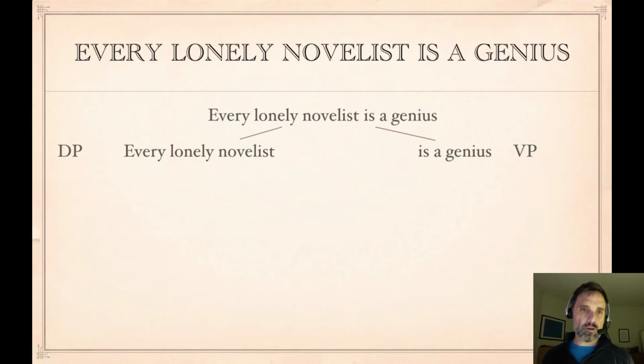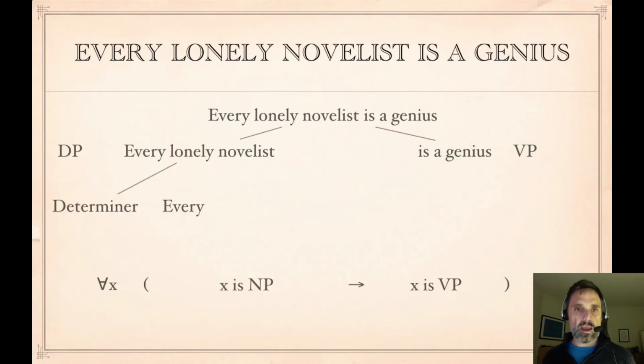Now we go back to the determinative phrase, and we can divide that into the determinative word every, and that gives us this. We know that the determinative word has to give us the universal quantifier, and it gives us the conditional, and we know that the noun phrase is symbolized in the antecedent, and the verb phrase is symbolized in the consequent. So we can put in X is a genius down there, and we'll symbolize X is a genius as GX.